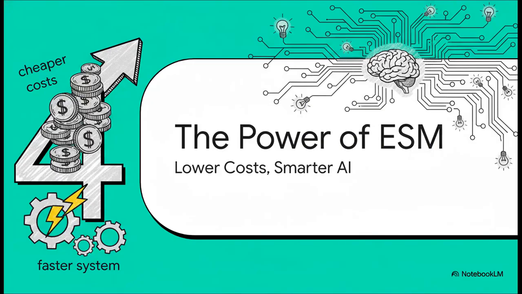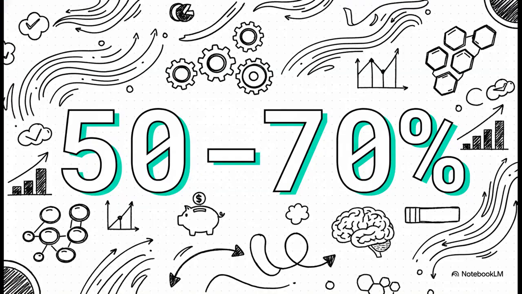So why is this so powerful? Well, the benefits go way beyond just having a better memory. We're talking about a system that is cheaper, faster, and ultimately leads to a much, much smarter AI. Let's start with the most dramatic number. By using ESM, we're seeing a 50 to 70% reduction in token costs. That is a massive saving. It's a complete game changer for efficiency, and it's what makes having long, complex AI conversations actually affordable.